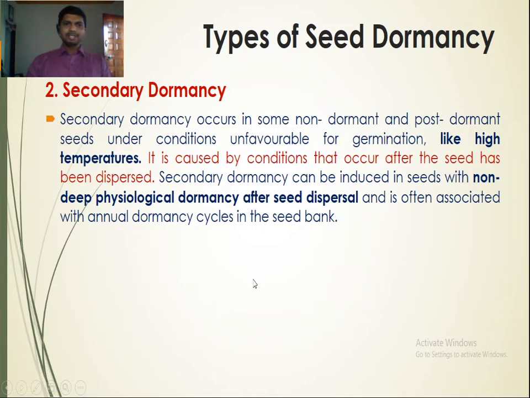The second type is secondary dormancy. Secondary dormancy occurs in some non-dormant and post-dormant seeds under conditions favorable for germination, like high temperature. It is caused by conditions that occur after the seed has been dispersed. Secondary dormancy can be induced in seeds with non-deep physiological dormancy after seed dispersal and is often associated with the annual dormancy cycles in the seed bank. So secondary dormancy occurs in some non-dormant and post-dormant seeds under conditions favorable for germination, like high temperature.